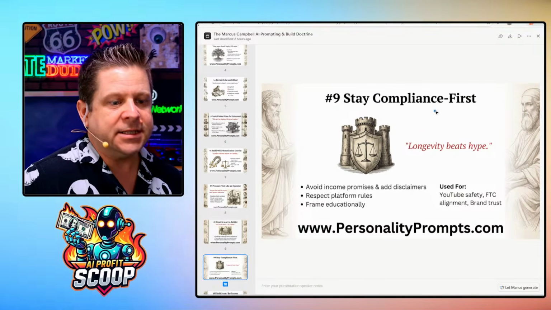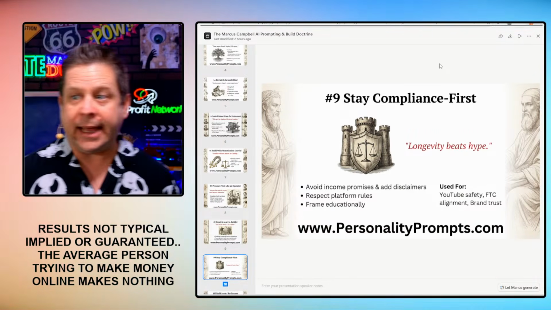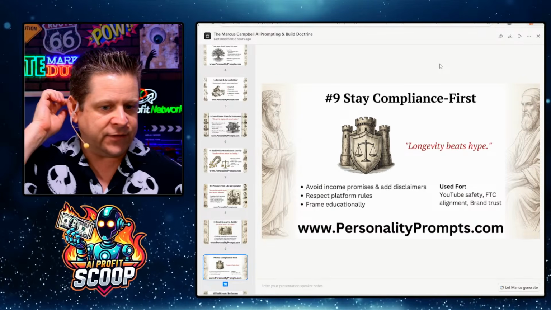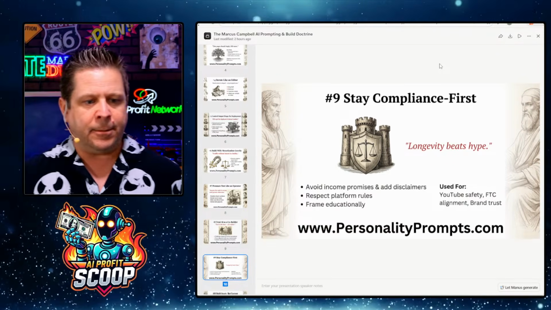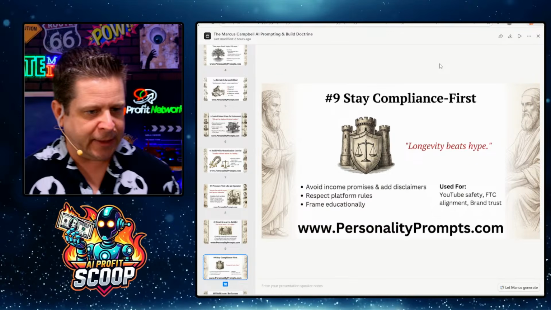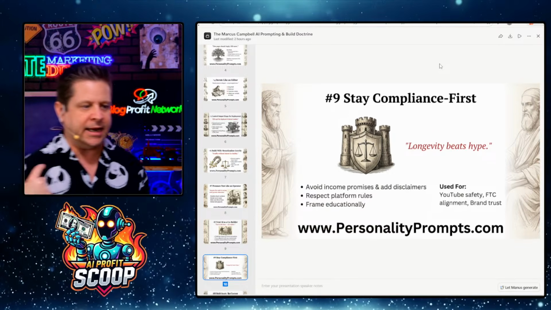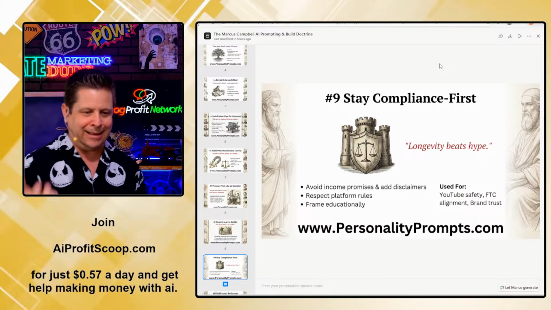Number 9, stay compliance first. Obviously, AI is not a lawyer, but it can help you look at certain rules, like YouTube safety, FTC, brand alignment, and brand trust. Avoiding promises, respecting platform rules, framing educationally, starting to look at things and how we use it. How are we using ChatGPT on a day-to-day basis?